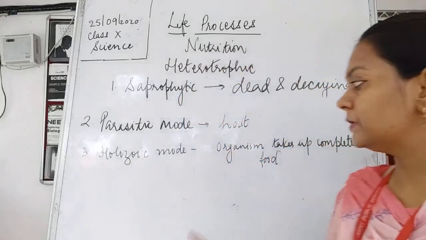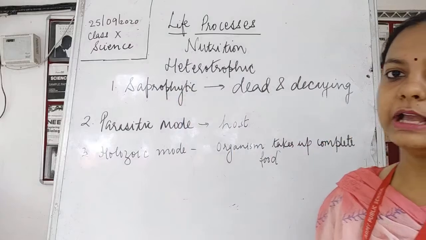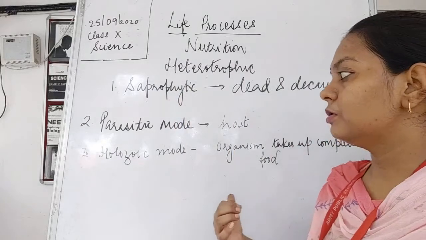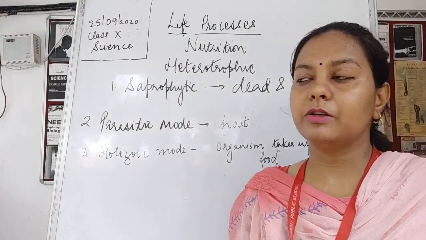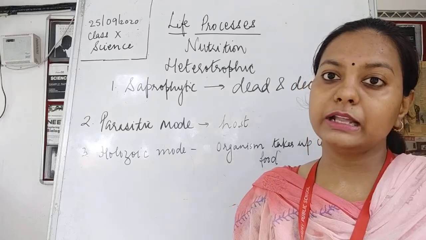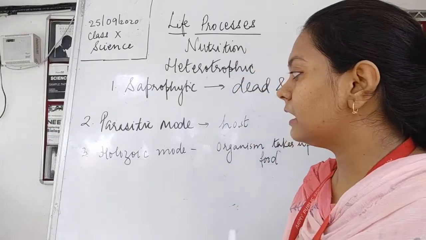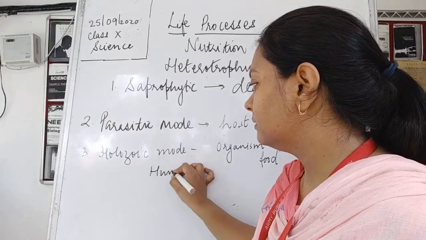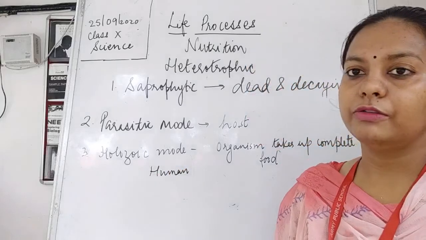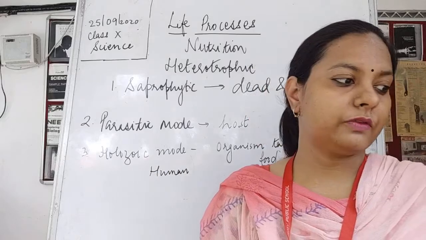So the animals which take up the complete food are said to have the holozoic mode of nutrition. This type of nutrition is also said to be holozoic. So human beings come under the holozoic mode of nutrition. They eat up the complete food.